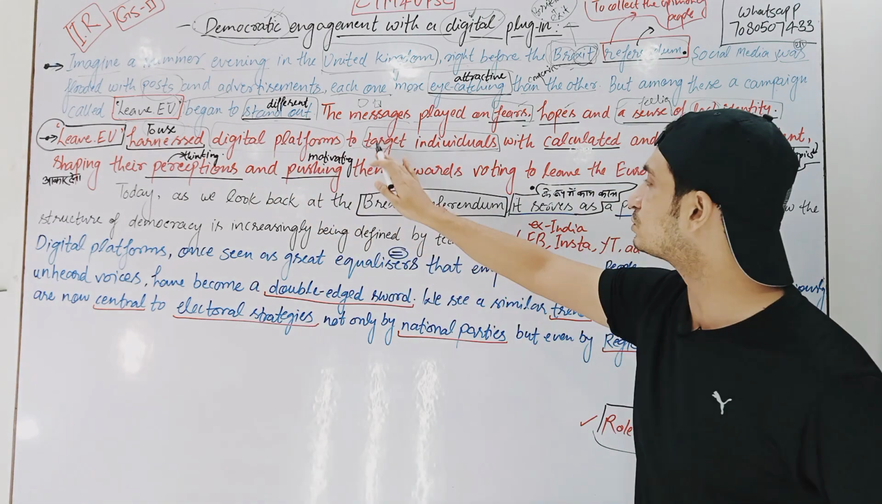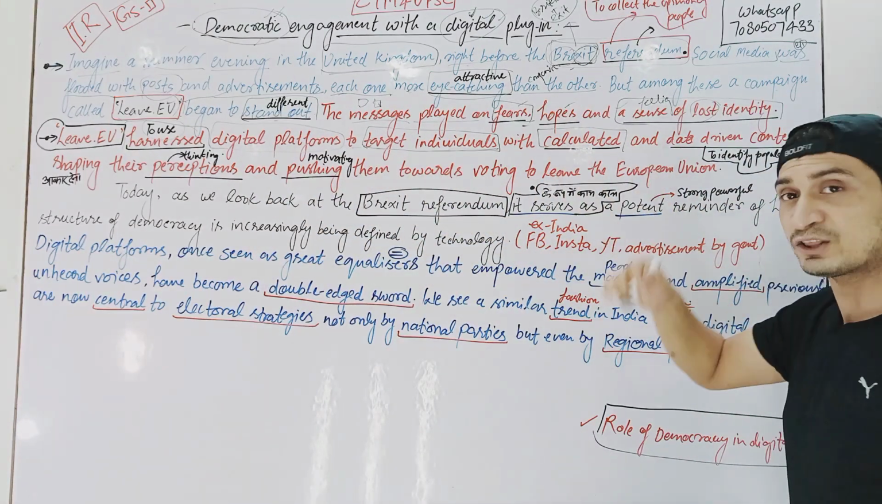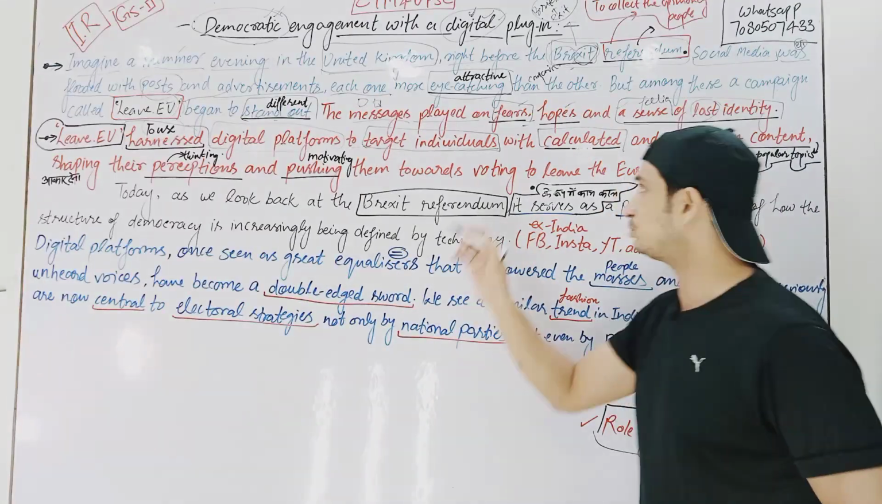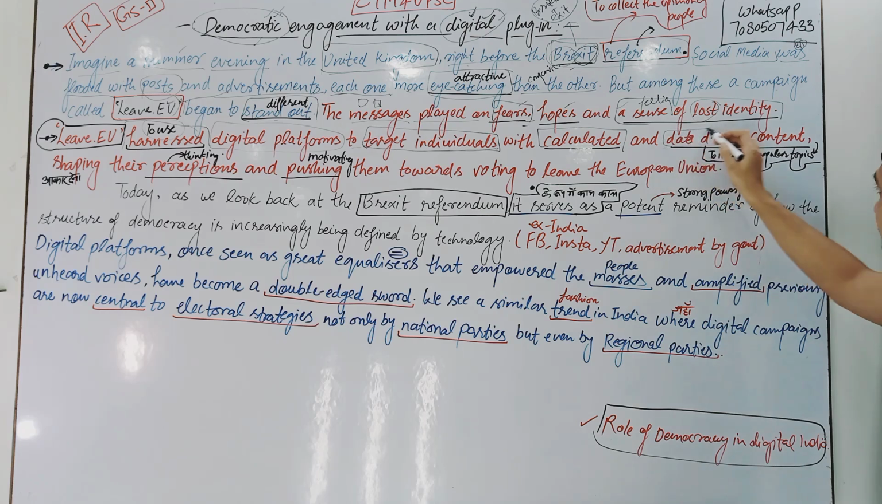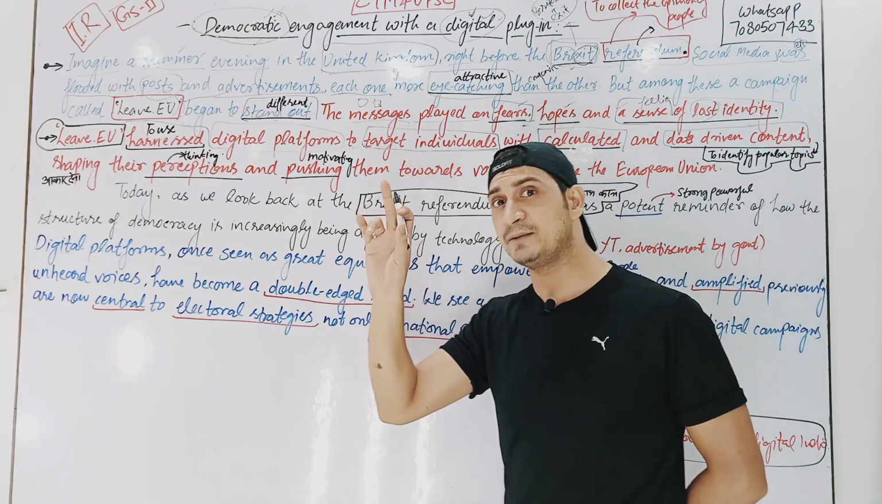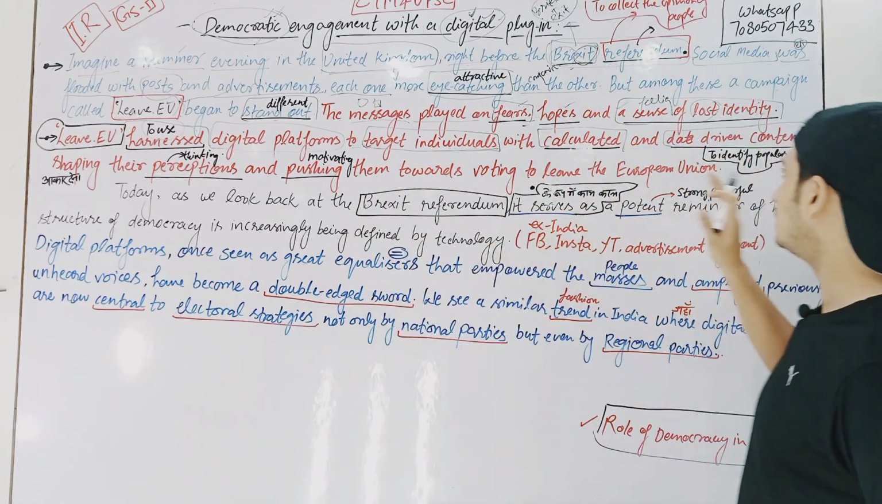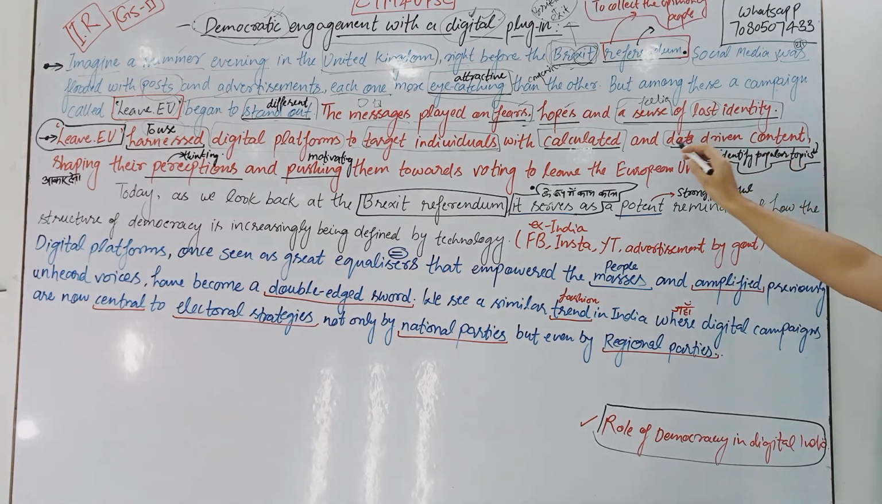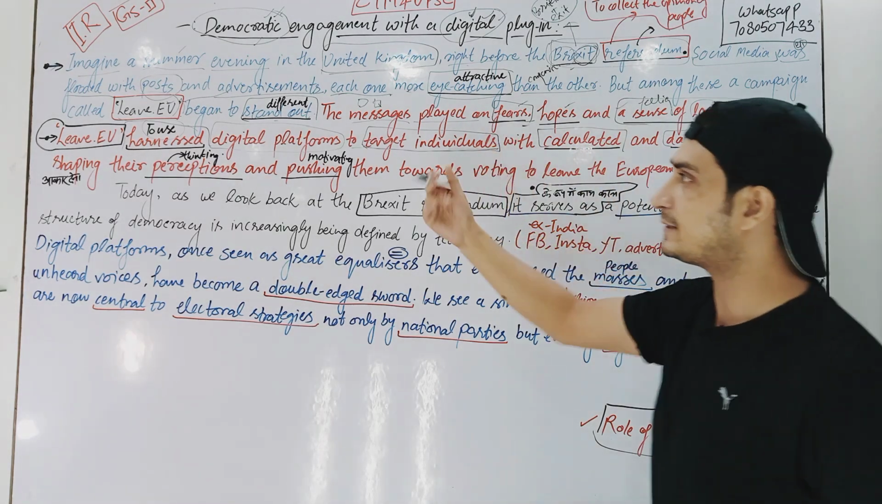Digital platforms to target individuals with calculated, means well thought of, सोच समझ करके, and data-driven content. So data-driven content means to identify popular topics. So what was the popular topic in Britain at that point in time? It was leaving the European Union, right? So that was the popular topic. That is called the data-driven content, right? So these kinds of things were mentioned, right?